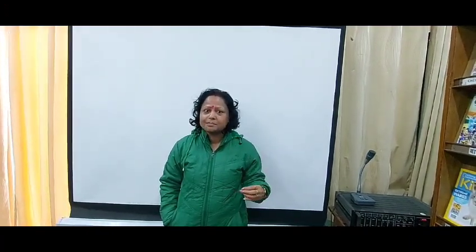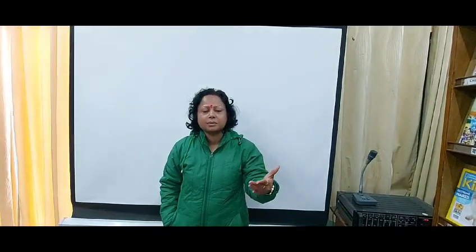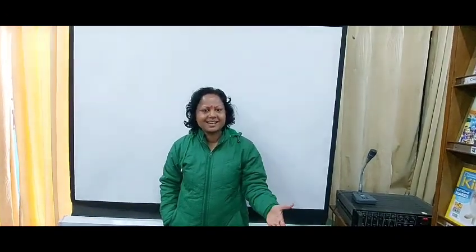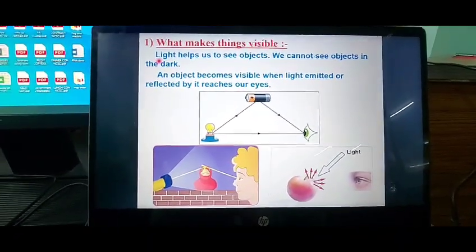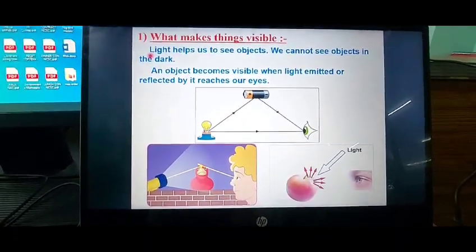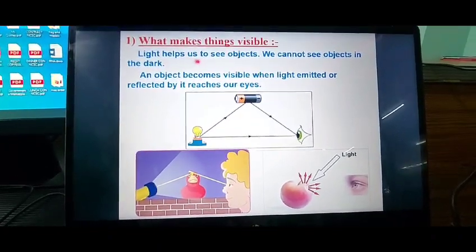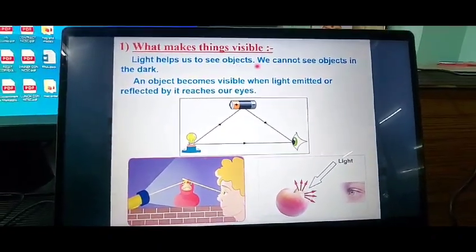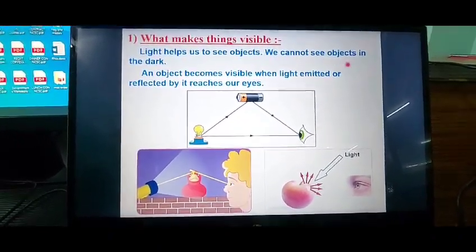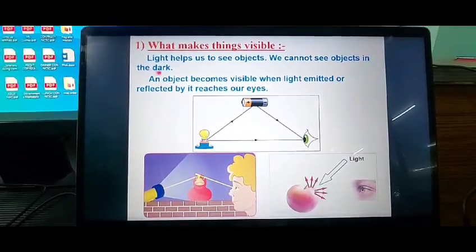You are able to see me. You are able to see the screen of your mobile because of light. So children, light helps us to see objects. We cannot see objects in the dark.